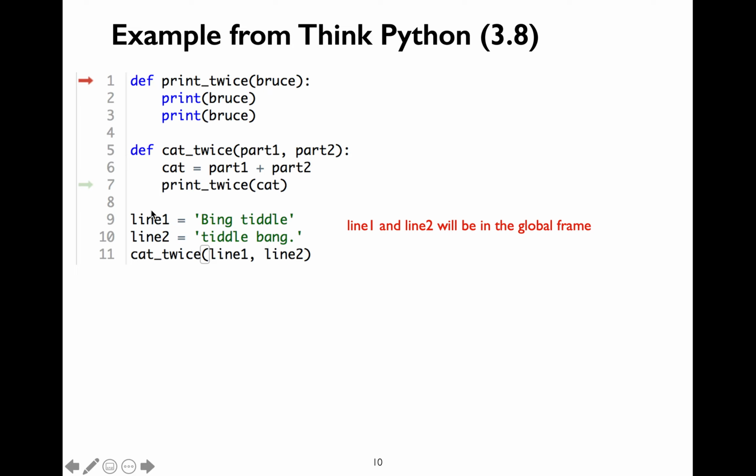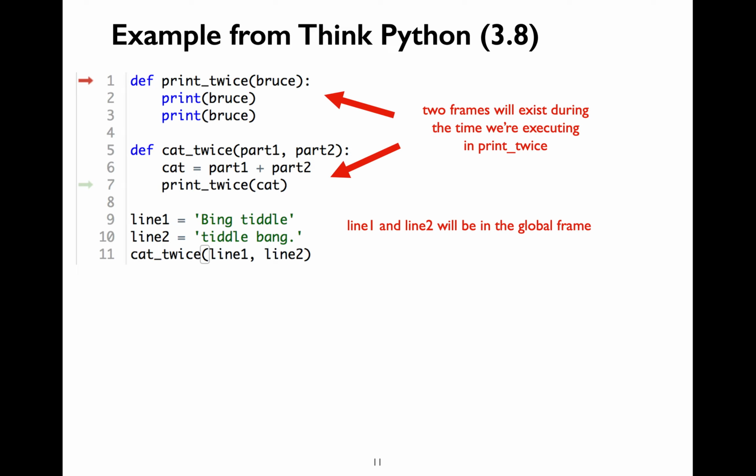When you're initially starting the program execution, you will initialize the variables inside the global frame. You'll put the variables inside the global frame. Line 1 and line 2 variables are defined outside any of the functions, so those are going to be part of the global frame. Then you have two frames for the two function invocations, for the cat_twice function and print_twice function.